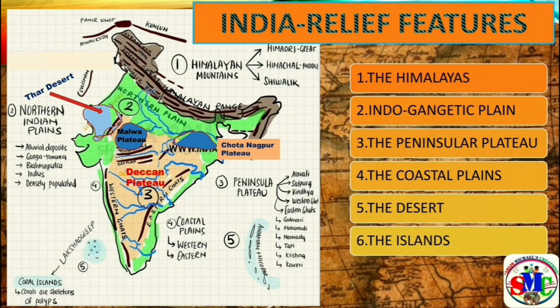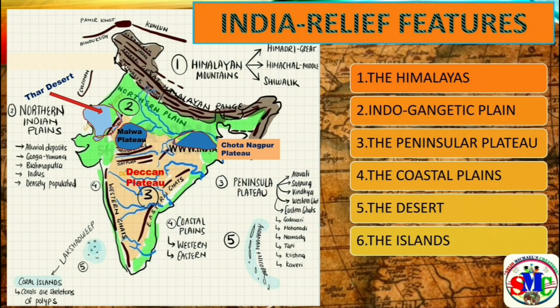Here we are going to discuss India's relief features. The relief features means the physical features of India. They are the Himalayas, Indo-Gangetic Plain, the Peninsular Plateau, the coastal plains, the desert, and the islands. So on the northern area we can see the Himalayas, and below that, between them and the Deccan Plateau, we can see the Indo-Gangetic Plain, then the Peninsular Plateau, otherwise known as Deccan Plateau, then the coastal plains on both sides,